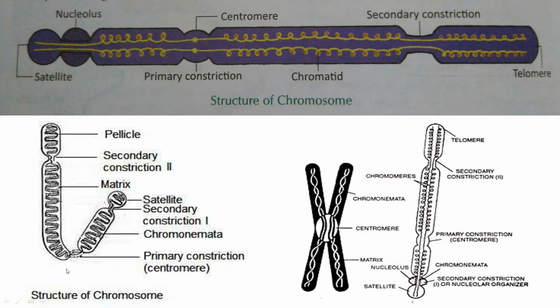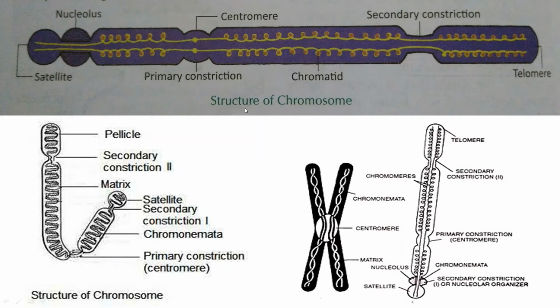As you can see here, there is only one primary constriction. Any other constrictions present in the chromosome other than the primary constriction are called secondary constrictions. As you can see, this is also a secondary constriction. This is also a secondary constriction. And after the secondary constriction, the satellite is present. Okay?